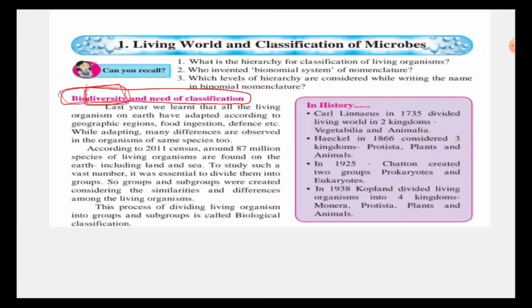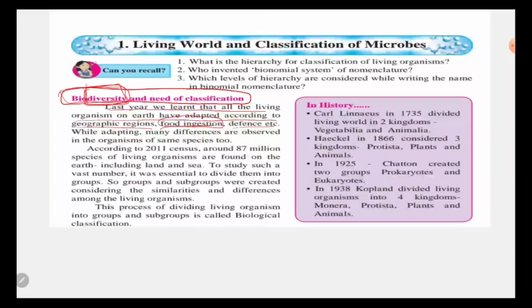Last year we learned that all the living organisms on the earth have adapted according to their geographic regions. This was the first chapter in our 7th standard: adaptation means how they adapt according to the environment. We studied food ingestion and defense, how they defend themselves according to the danger and the region, and how they ingest food.